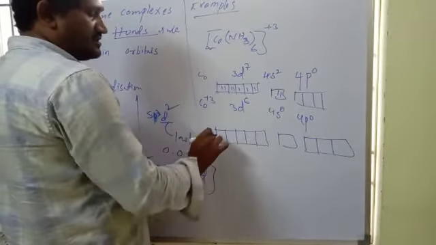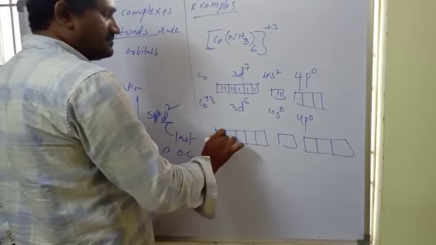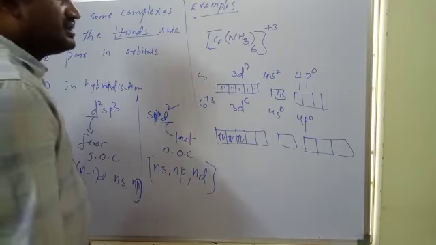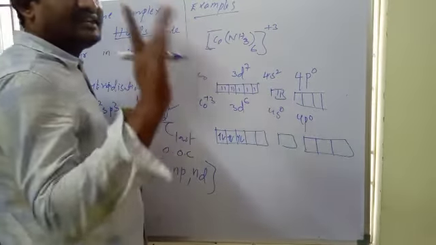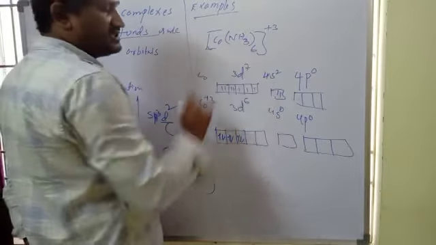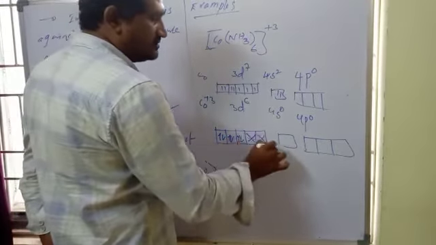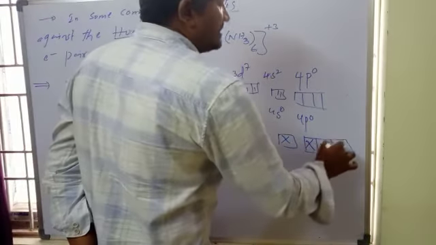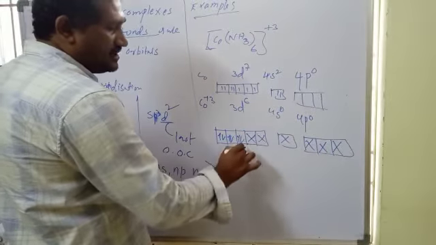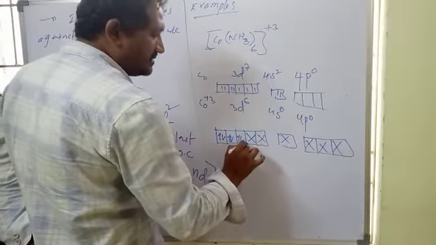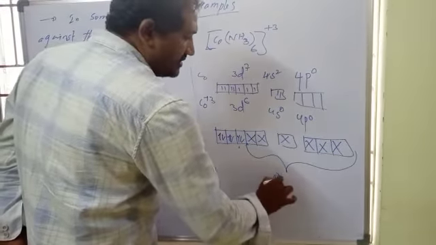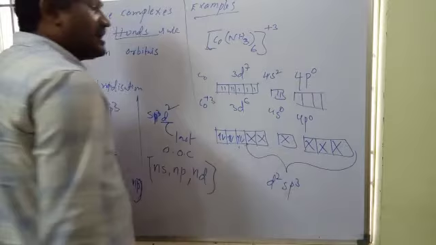Now the 6 electrons are arranged like this. Against Hund's rule, the electrons will be paired and create 6 vacant orbitals, because the coordination number is 6. The hybridization is d2sp3, using two d orbitals, one s orbital and three p orbitals.